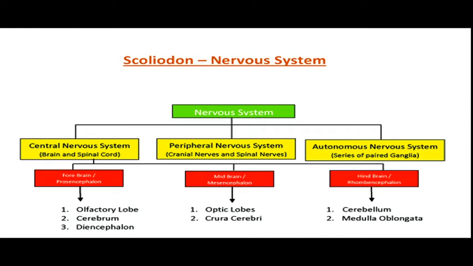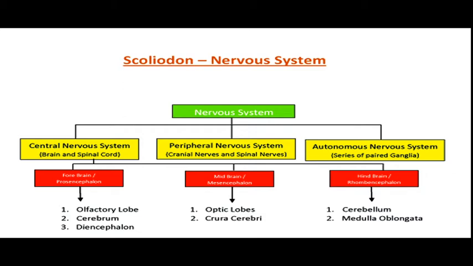Hello everyone. In this video I am going to explain about the central nervous system of Scoliodon. Before going to the central nervous system of Scoliodon, here is the division of nervous system of Scoliodon. The nervous system of Scoliodon has three divisions.